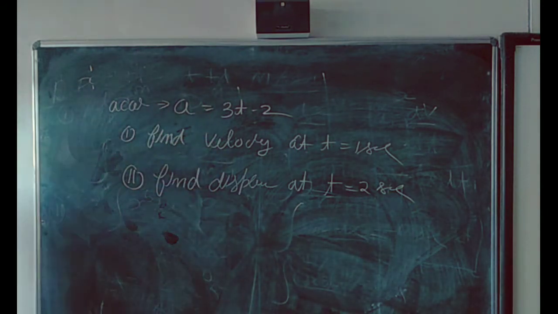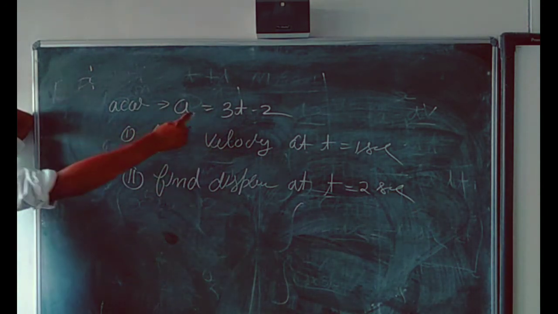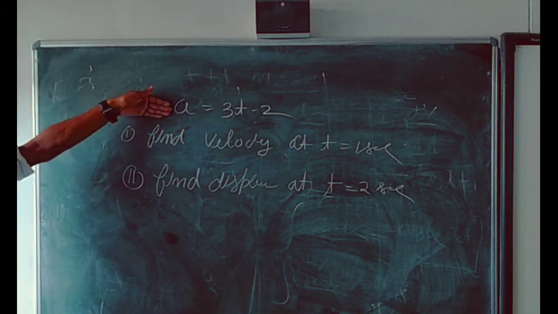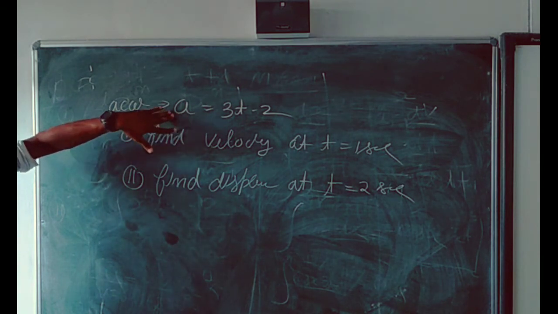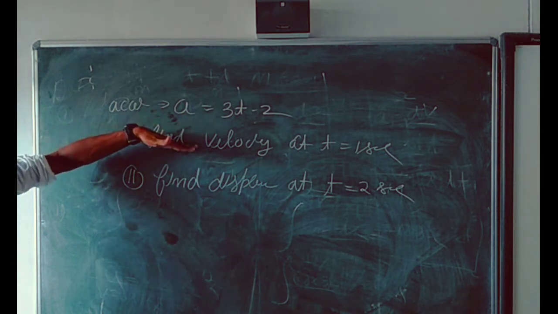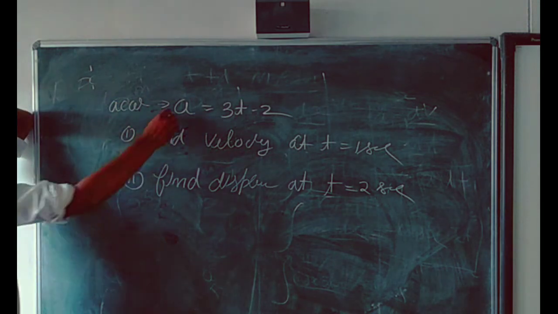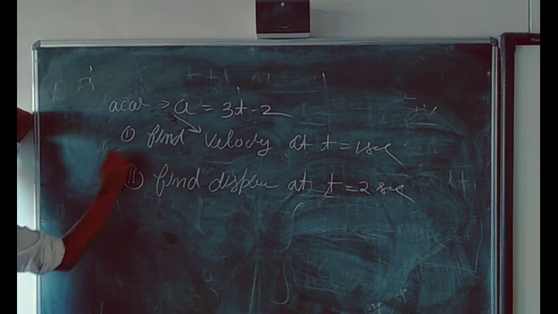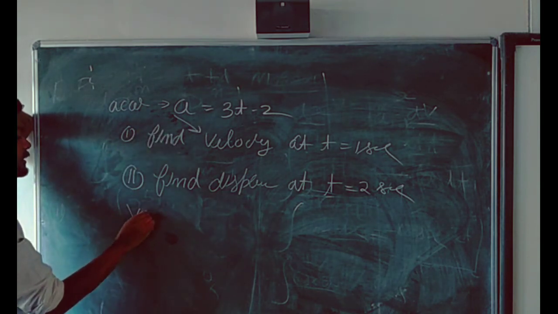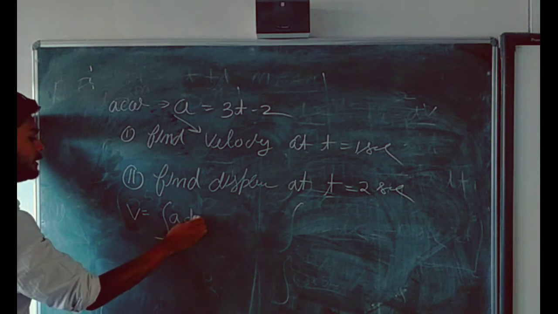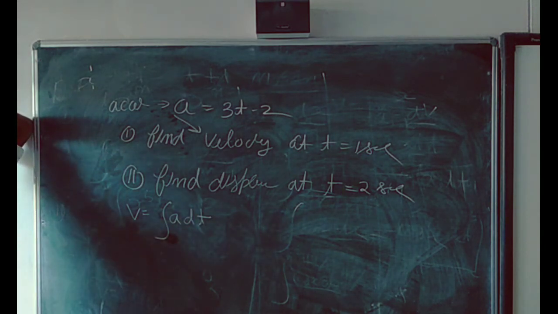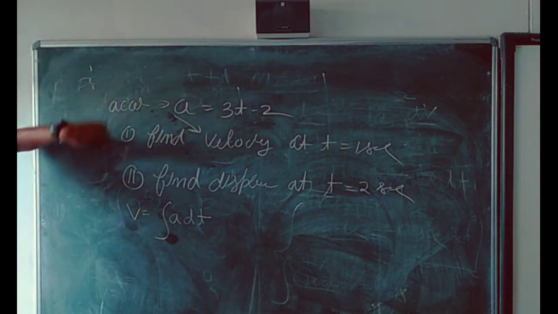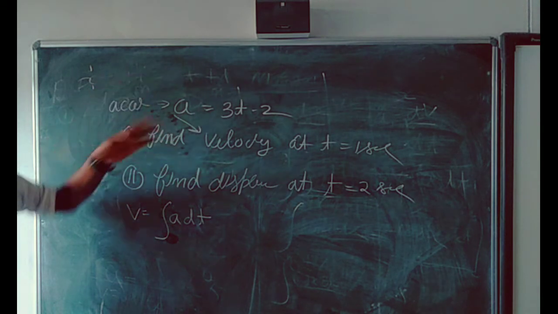Then let me solve it. Since we have acceleration, this is the reverse process. By using this acceleration we find velocity, and after finding velocity we find displacement. From acceleration to velocity, what will we do? We have the acceleration, and you will write velocity is equal to integration of a dt. Because you are going to find velocity from the acceleration, this is the reverse, so you will integrate here.